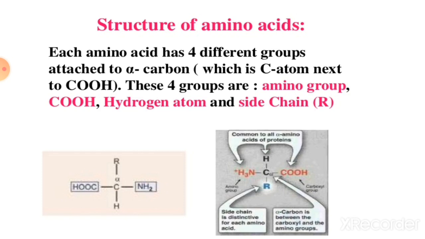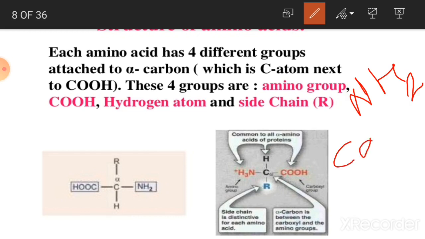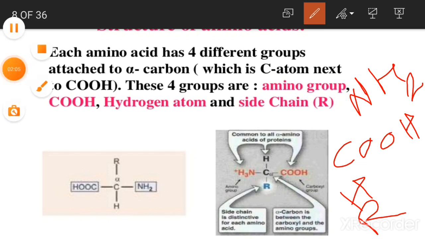These groups are the amino group, that is the NH2 group, second is the carboxylic group, that is the COOH group, then a hydrogen atom and any side chain or any other functional group available in the amino acids.